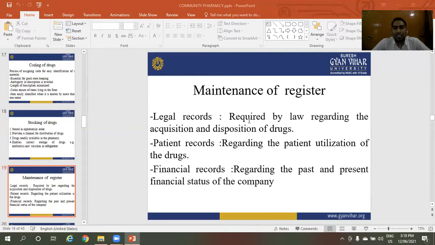Maintenance of register. Legal records are required by law regarding acquisitions and dispositions of drugs. Patient records concern the patient's utilization of the drug, and financial records concern the past and present financial status of the company. The three types of records maintained by the pharmacy are legal records, patient records, and financial records. These are the maintenance of register.